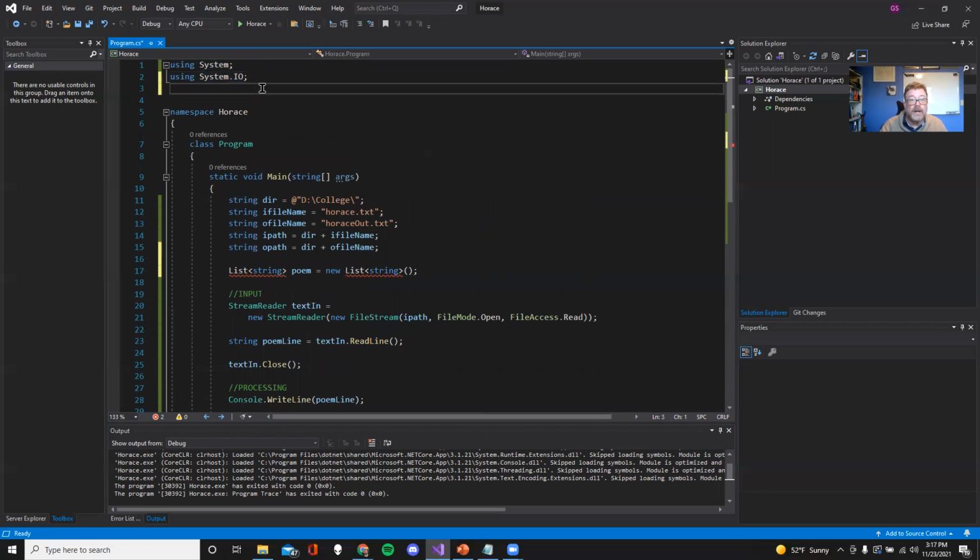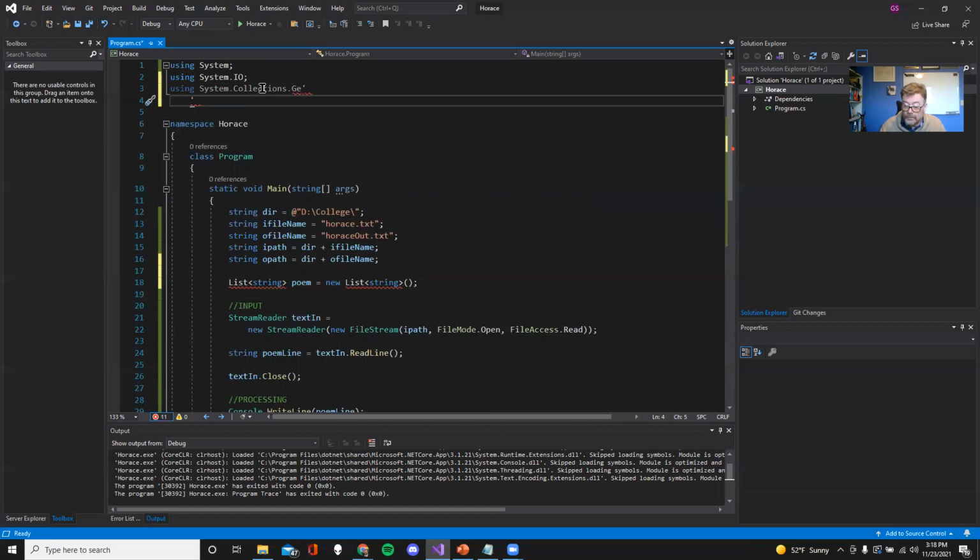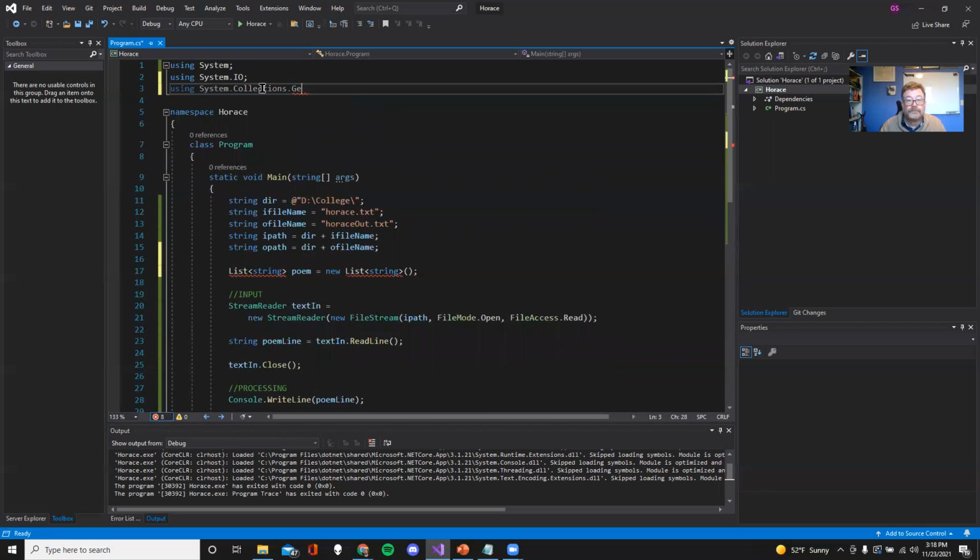There's actually another library out there called system dot collections dot generic. As soon as I hit the colon on that, notice that list is just fine.